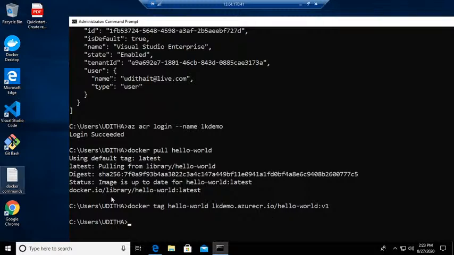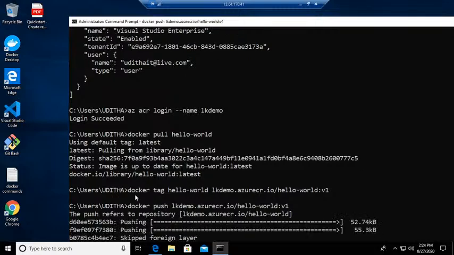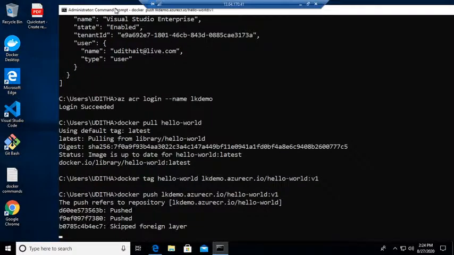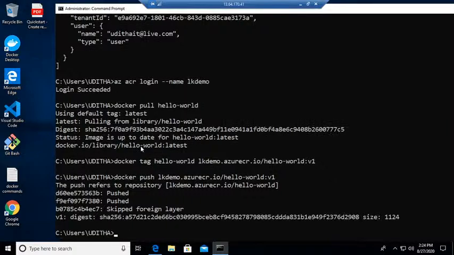After that I can use the command docker push. The docker push command will be pushing this one. I will give the server and hello world v1. You can see this is now pushing into the Azure environment, and it is pushed.